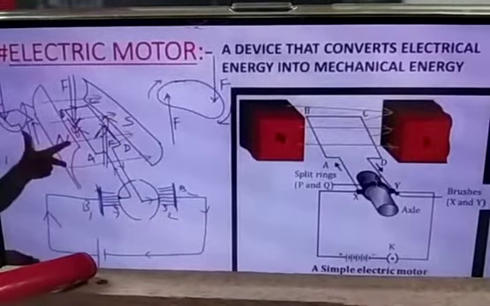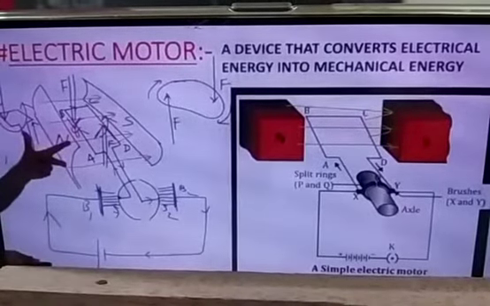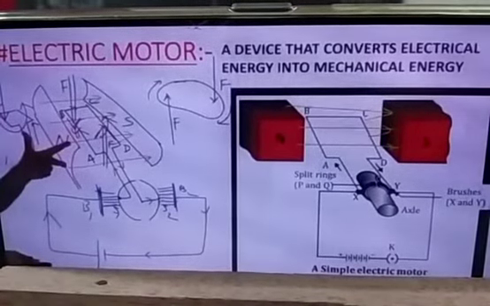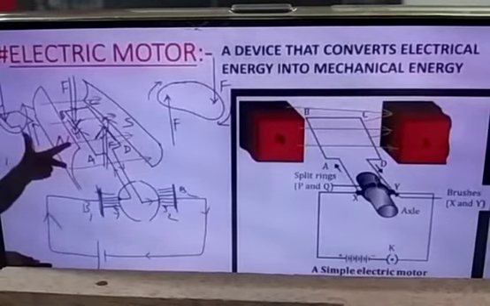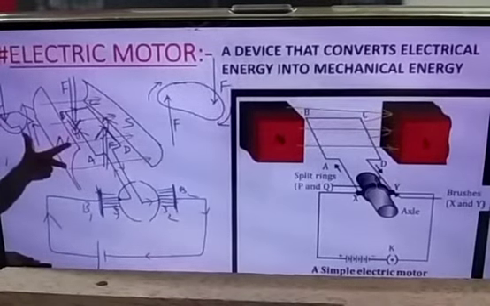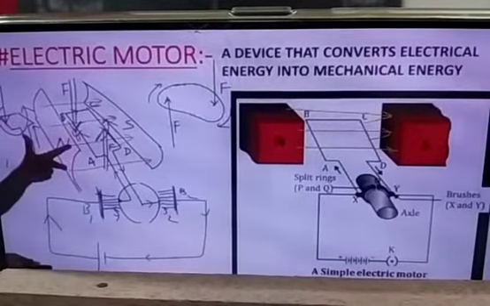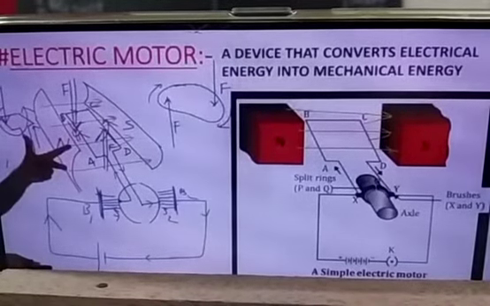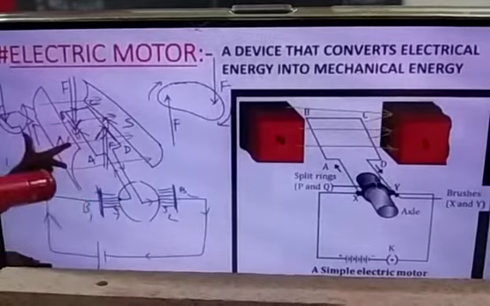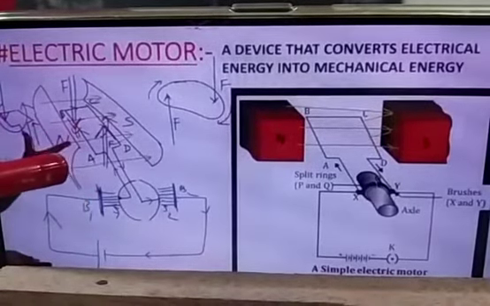What you have to see here is the rule I told you before. Which rule did I tell you? Fleming's which hand rule? Right hand rule, right? Fleming's right hand rule is used in this. Now, once the direction is set, you can see where the energy is flowing.